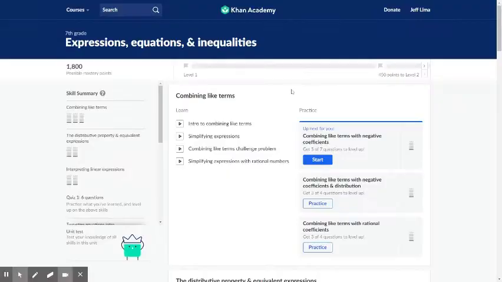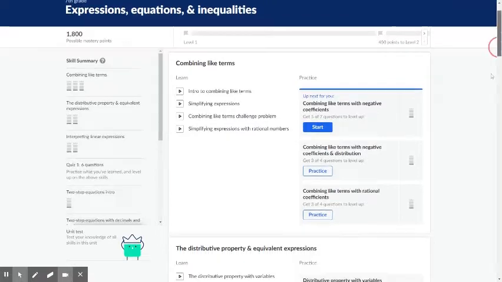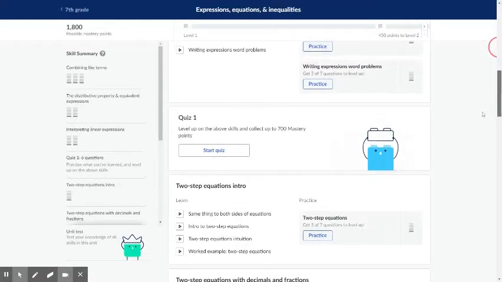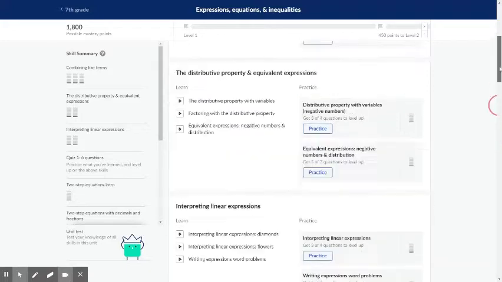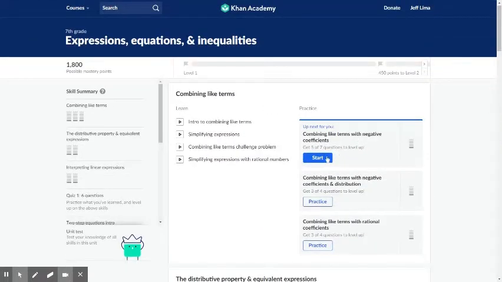Going now to Khan Academy, when you click on that link that I just showed you, the unit looks like this. On the left side, you have videos that can help you learn. On the right side, you have practice. You can skip all the practice and try to find the first quiz. Take that quiz. If you fail it while taking it, that means you're not ready. That means you need the practices and the learning, which is above. Go back to the start and start the first practice.